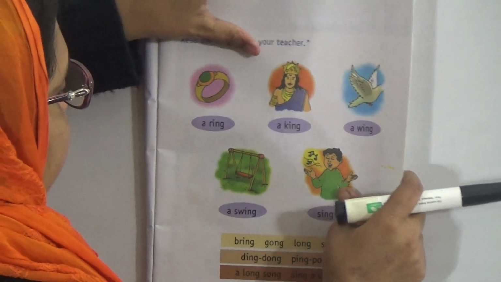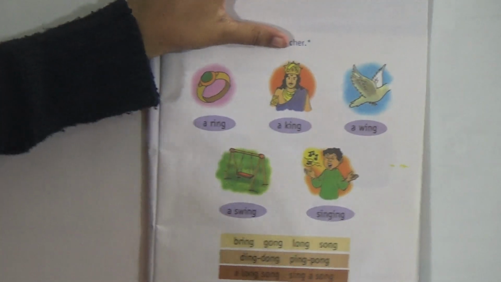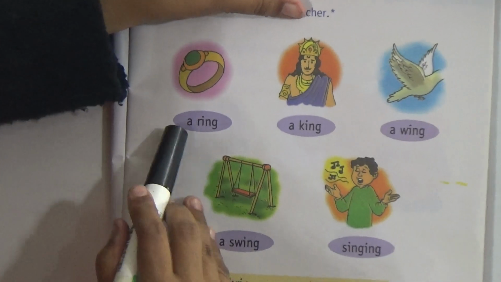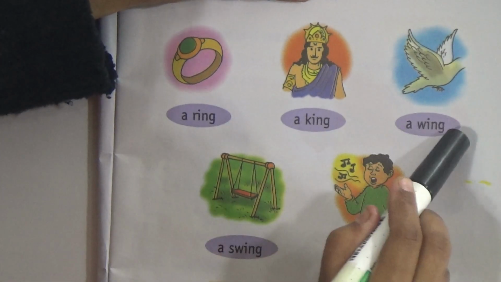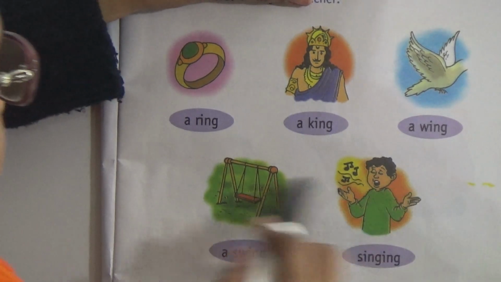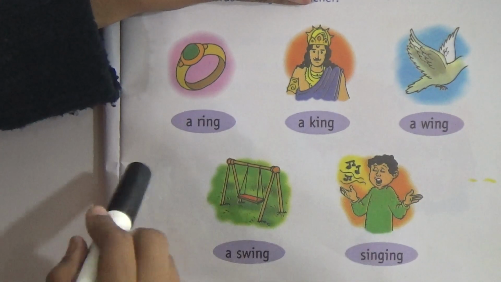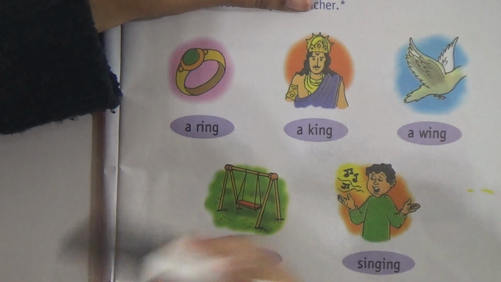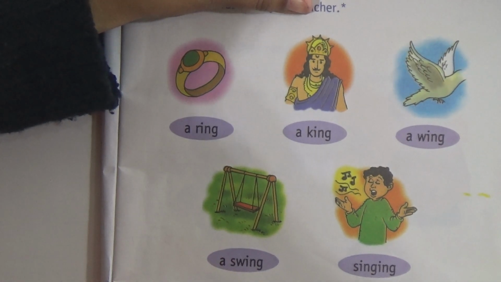Okay, there are different types of words that rhyme together, like ring, king, wing, swing, singing. These words have different meanings, but they rhyme the same actually.